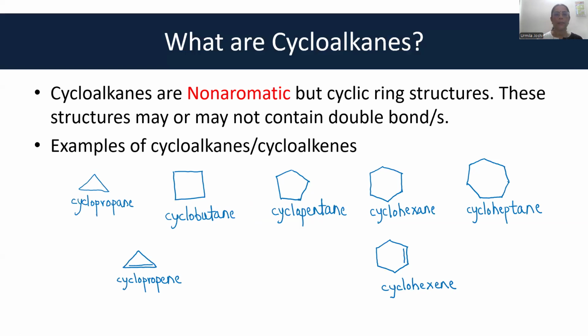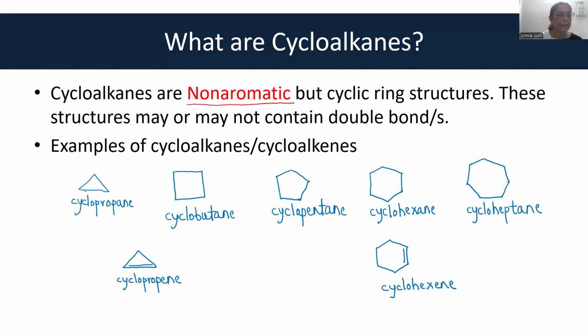Okay, so let us start with the lecture. What are cycloalkanes? Cycloalkanes, as the name suggests, are cyclic ring structures, but they are non-aromatic. Please get this right. These are non-aromatic structures.